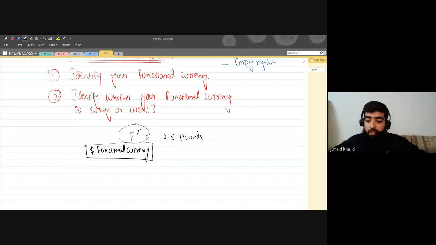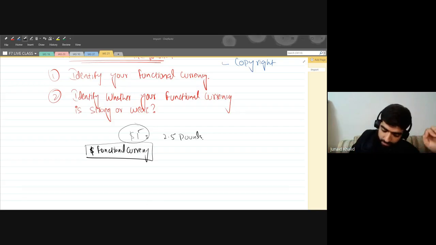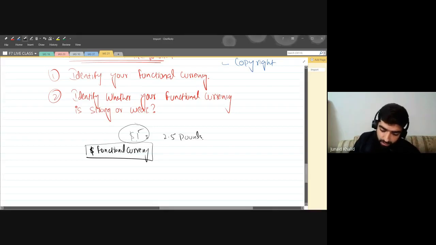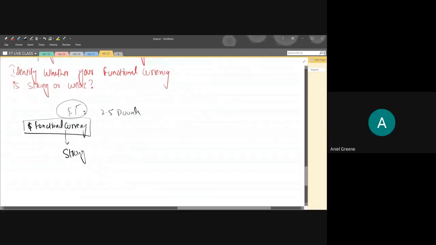Why? Because USD is saying that I will bring one man, and the pound is saying, no, no, please bring 2.5. I will bring 2.5, which means the pound is weaker while the dollar is stronger, which means my functional currency is strong. Are you guys getting the point? Yes, quite clear. Okay, great.